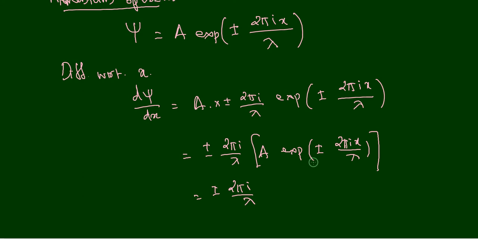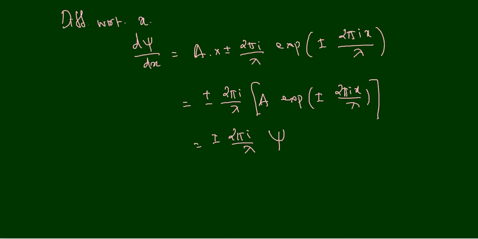What is A exponential plus or minus 2 pi i x by lambda? It is equal to psi itself. So d psi by dx is equal to plus or minus 2 pi i by lambda times psi.